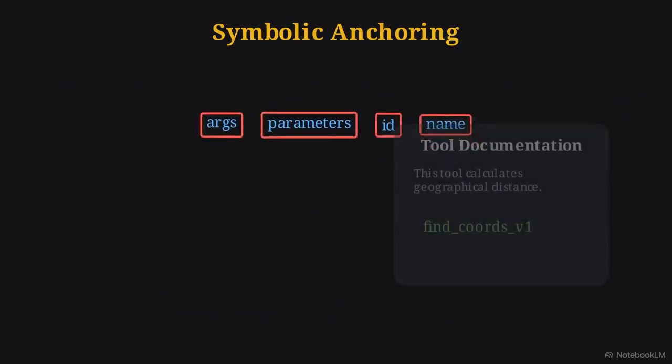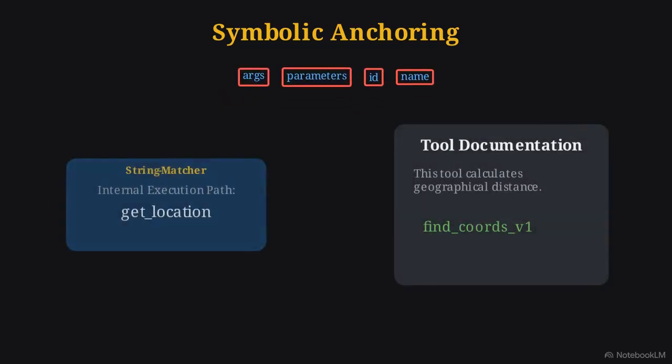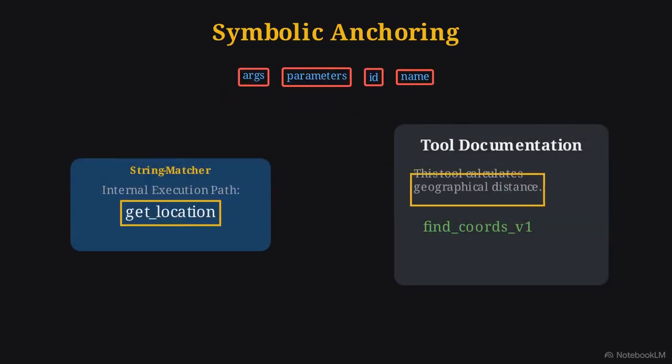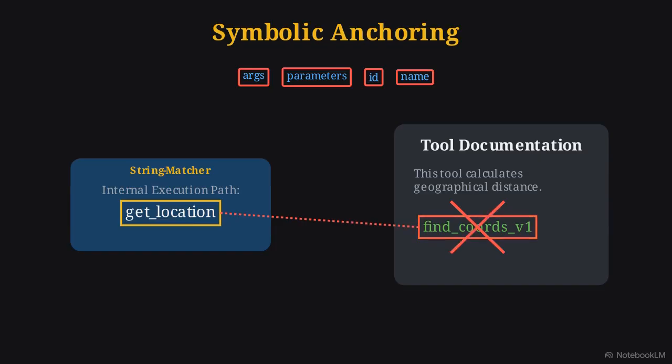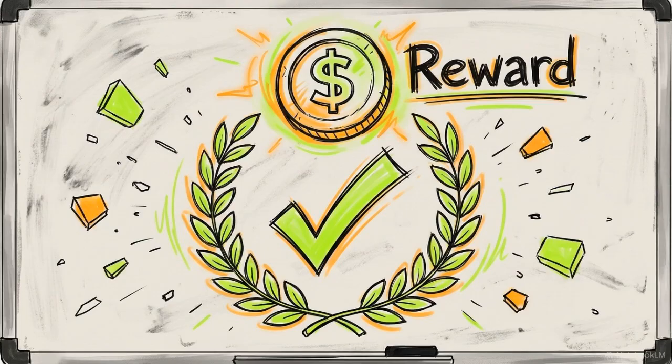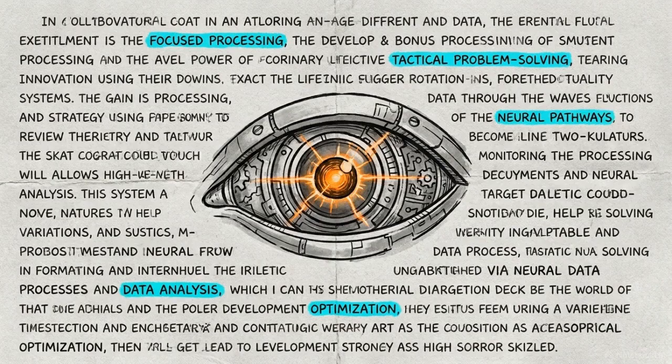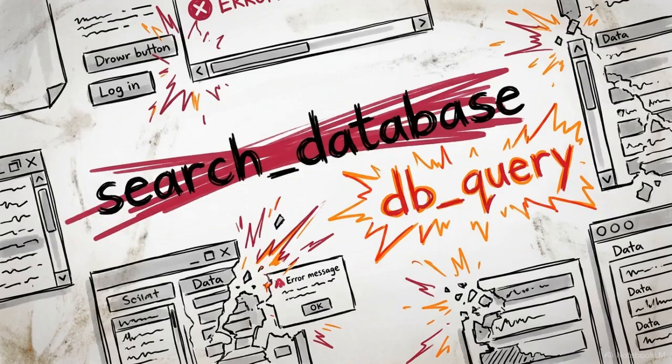The SFT model acts as a rigid string matcher, memorizing associations between names and contexts rather than understanding the underlying logic. The RL agent survives this test. Because its optimization is driven by a reward signal, it is forced to actually read the functional documentation to figure out what the tool does. SFT acts as a superficial pattern matcher. That renders it brittle to the routine cosmetic changes inherent to real-world software.